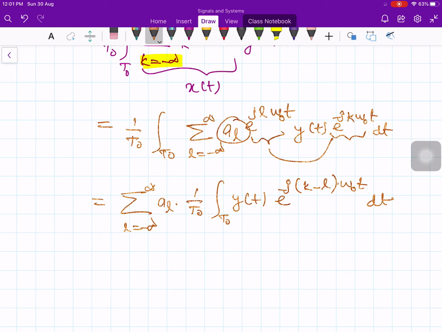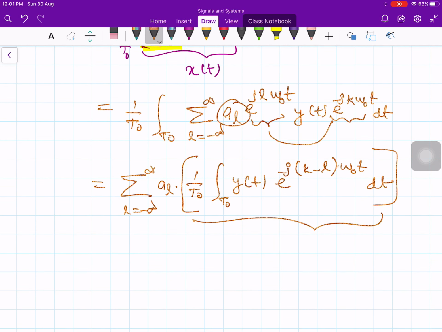Now you consider the quantity inside. This indicates the Fourier coefficient b_(k minus l). Look at the terms here, k minus l. Therefore this is the definition of b suffix k minus l.